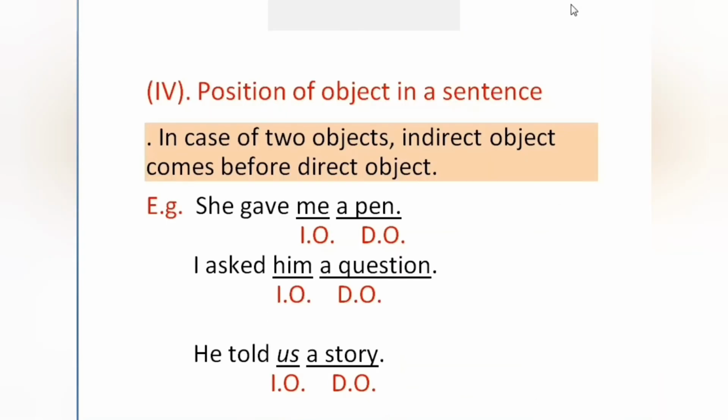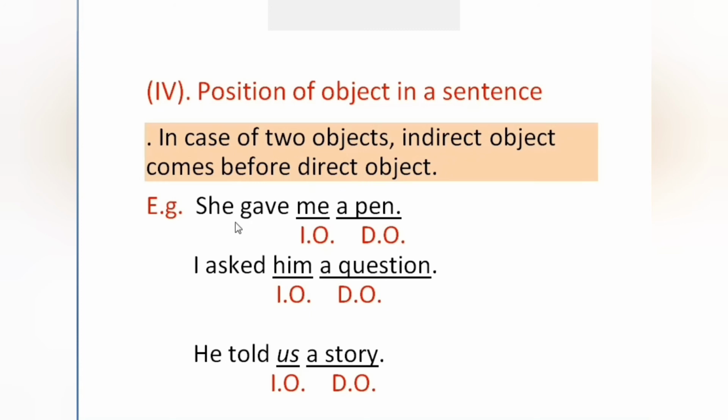So now we'll see what are the different positions of objects in a sentence. If there are two objects in a sentence, the first one is the indirect object, it's used first, and the second one is the direct object, it's used second. In case of two objects, the indirect object comes before the direct object in a sentence.